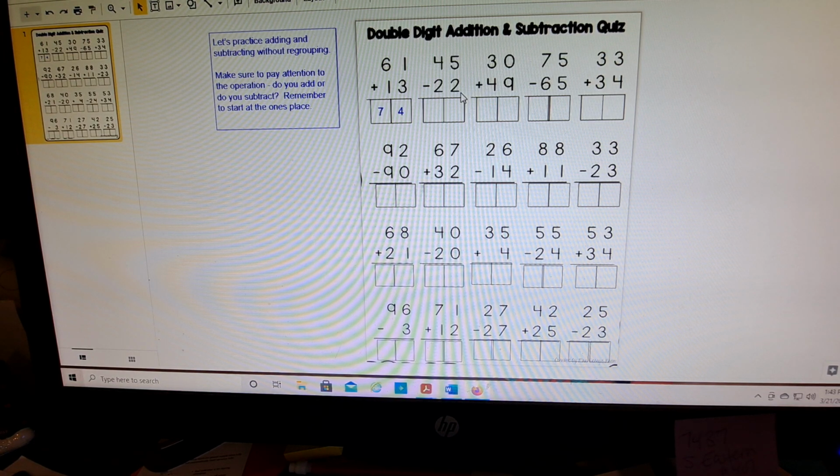Here's subtraction. Look at our ones place first. 5 minus 2 is 3. 4 minus 2 is 2. And as much as they can, I would like them to work on this independently. It's not really a quiz, but it's more of a baseline because they have that first one, the second one, and this is the third one.